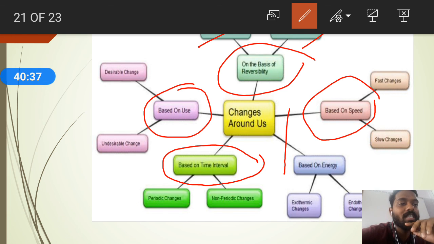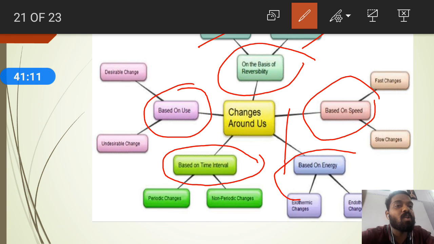So non-periodic changes means what? Once the change has occurred, it is not going to take place again at different intervals of time. Such changes we can call non-periodic changes. An example is tearing of paper. Once we tear the paper, we cannot do that again and again. It is non-periodic. Once it takes place, that's it. Hope you understood the classification based on the time interval, periodic and non-periodic.